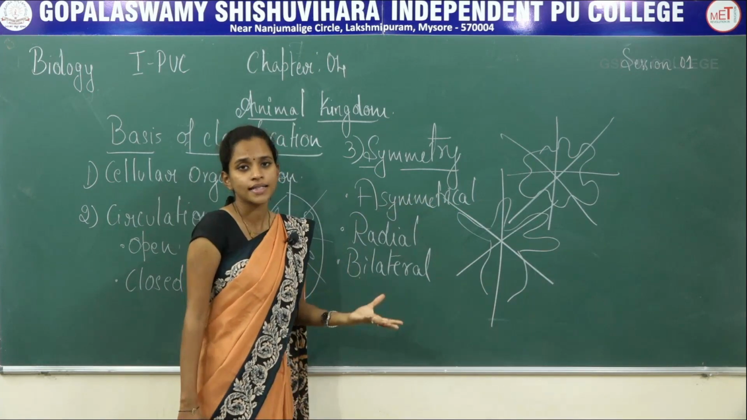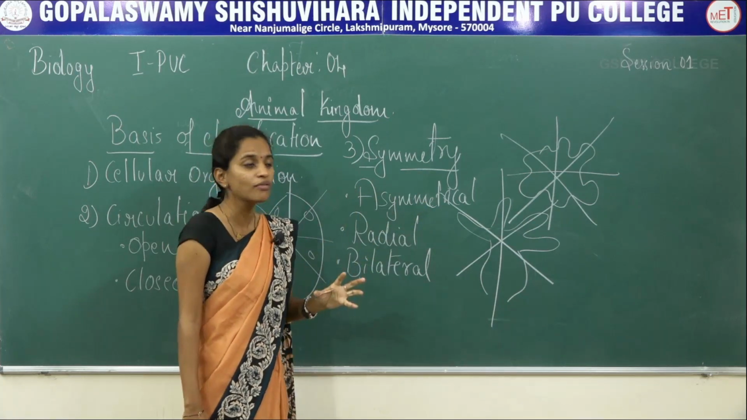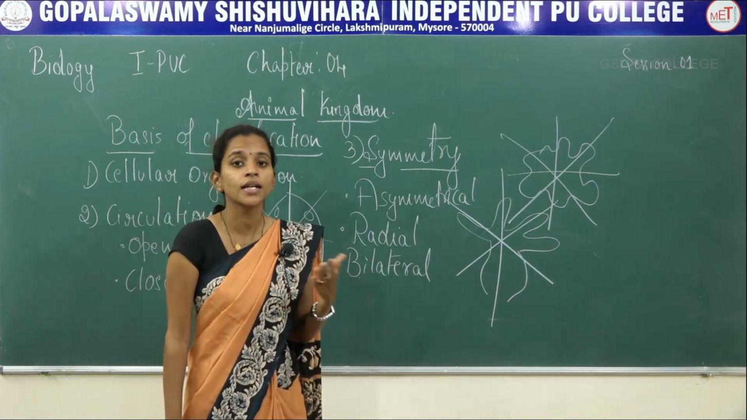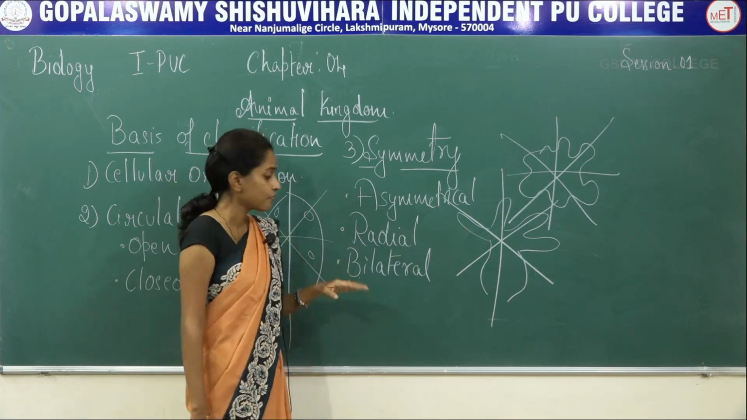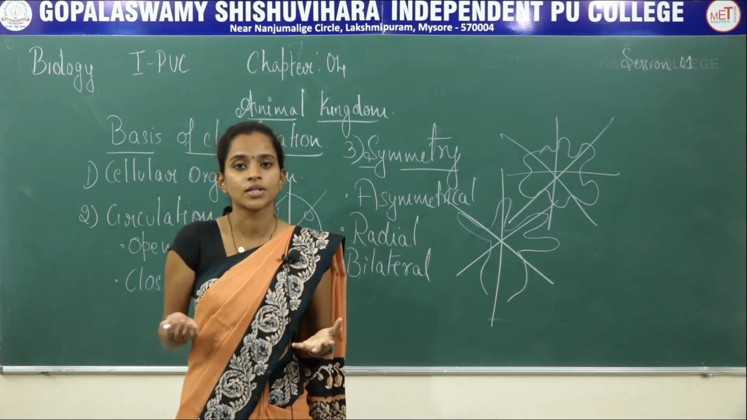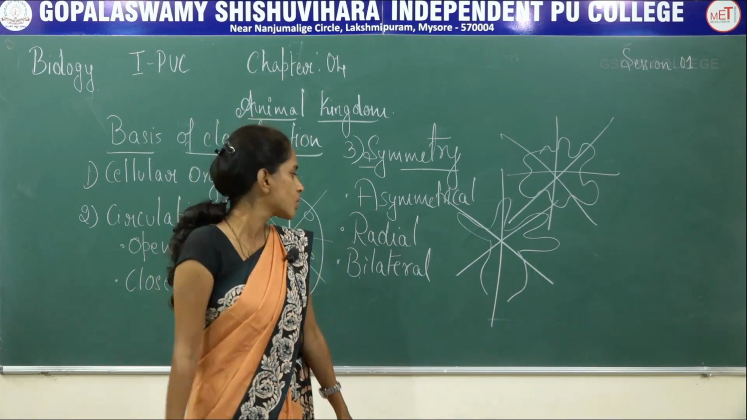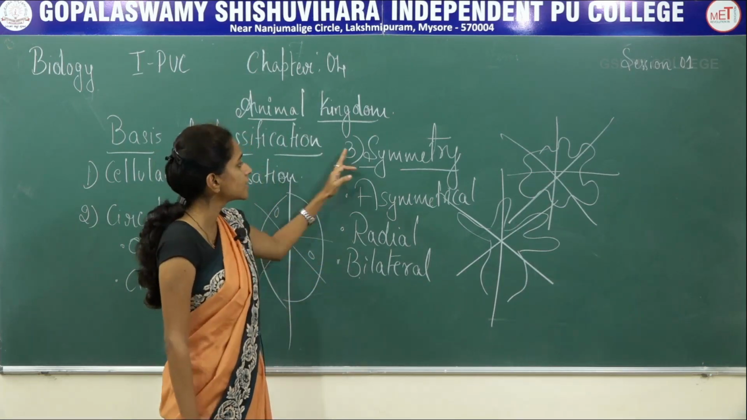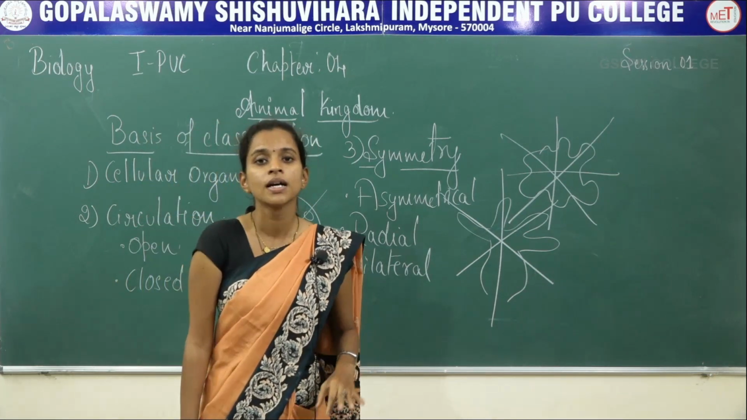Asymmetrical organization, you can see in sponges, whereas radial symmetry, Coelenterata, Ctenophora, Echinodermata, you can identify the radial symmetry. Bilateral symmetry you can find in all the larger organisms, Annelida, Arthropoda, Mollusca, Chordata, Hemichordata, you can find this bilateral type of symmetry. So that is about the third type of classification, symmetry, which are classified into three types.